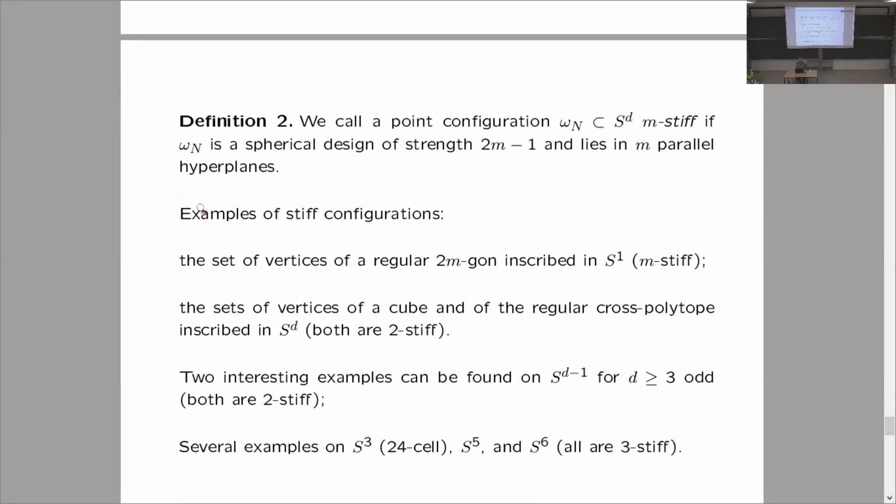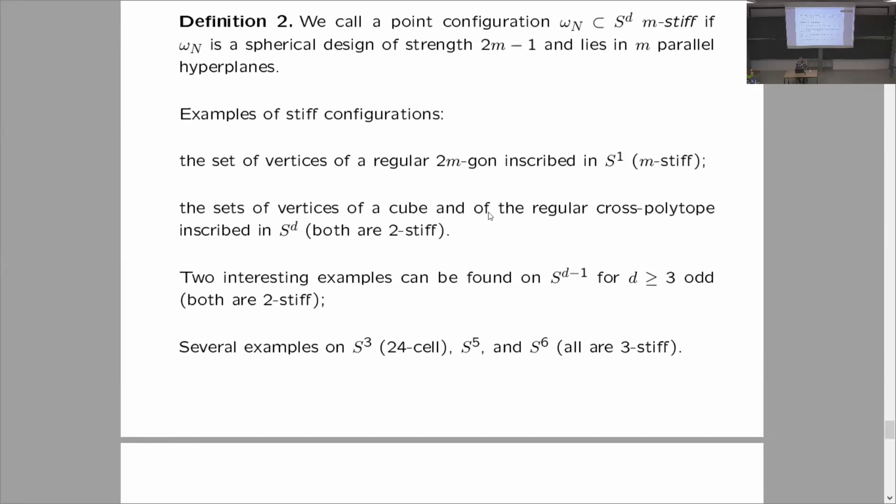Just another word to be different from sharp, tight. Examples of such configurations are the regular n-gon with n an even number of points on the unit circle. Also, vertices of the cube. The cube is a 3-design, and you can put the entire configuration into 2 parallel hyperplanes. The regular cross-polytope as well. Interesting examples can be found for odd dimensions of the containing space on the sphere. And several examples can be found on S^3, S^5, and S^6. And S^3 has the 24-cell, particularly. It satisfies this definition.